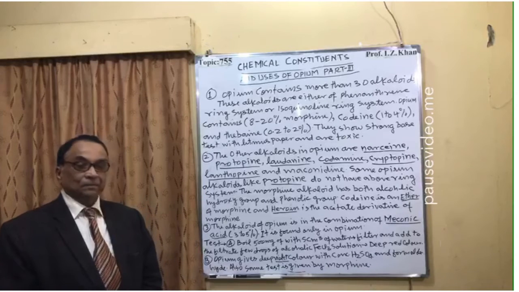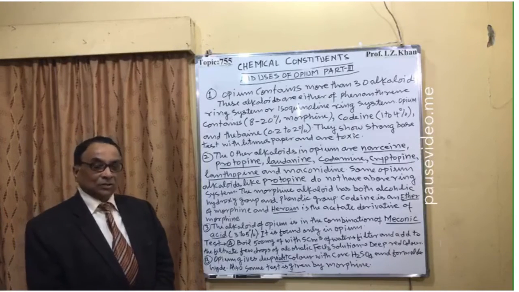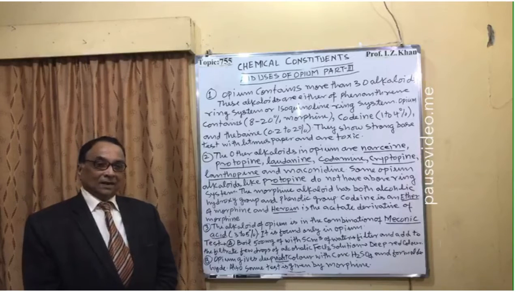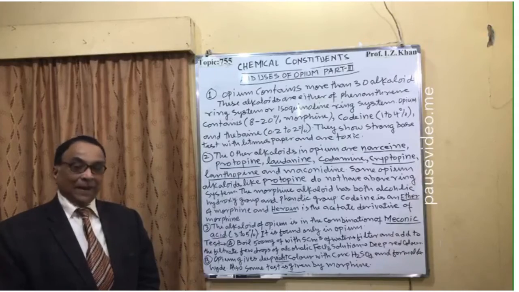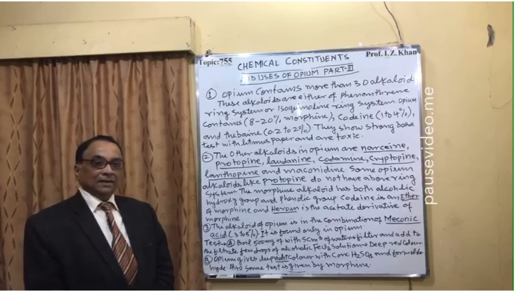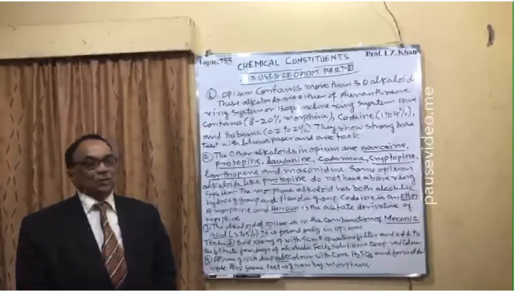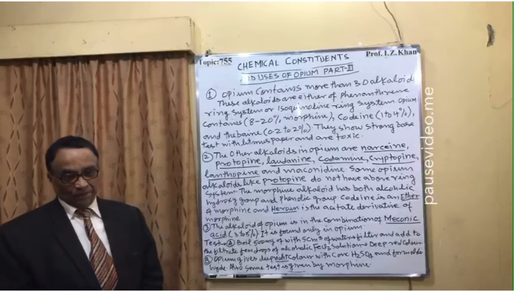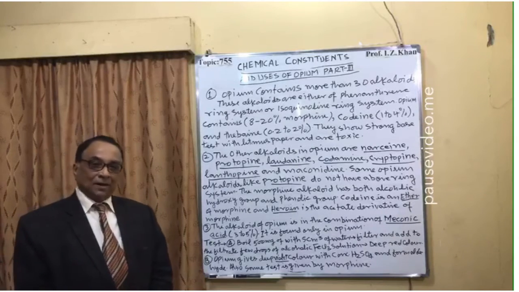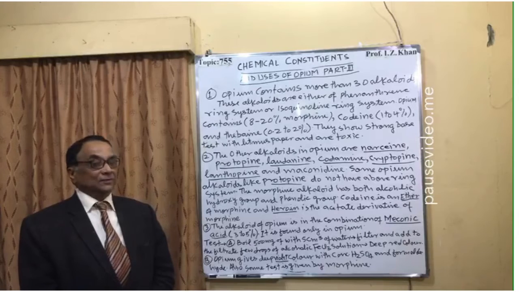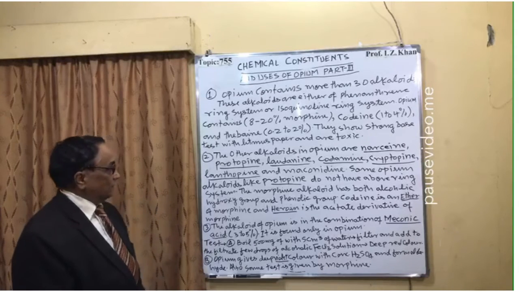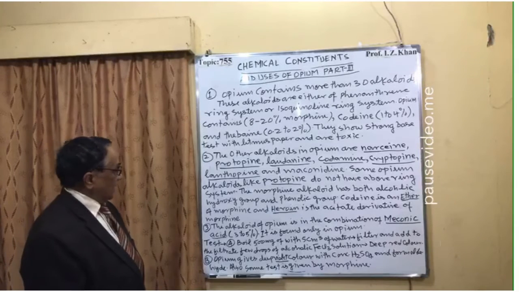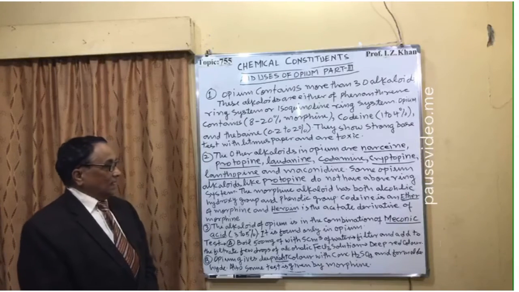And the other hydroxy group is linked to the cyclohexane ring, the aliphatic ring. Once a hydroxy group is linked to an aliphatic ring, it is called an alcoholic group. So 2 types of grouping are there in morphine. One is the phenolic grouping, the other one is the alcoholic grouping.